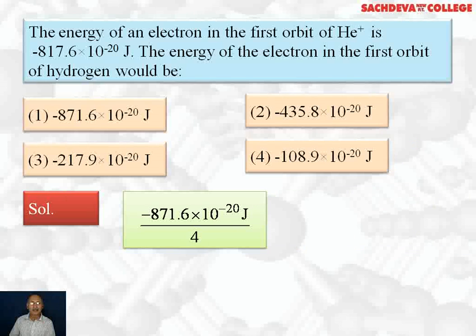So the correct answer you can get by dividing by 4. Why dividing by 4? Because z of helium is 2 and z square will be 4. So if you divide the energy of helium ion by 4, you will get the answer for hydrogen. So the correct answer is the third part.